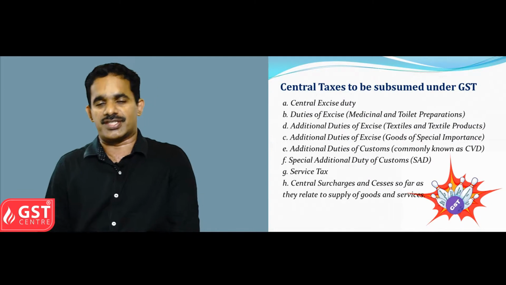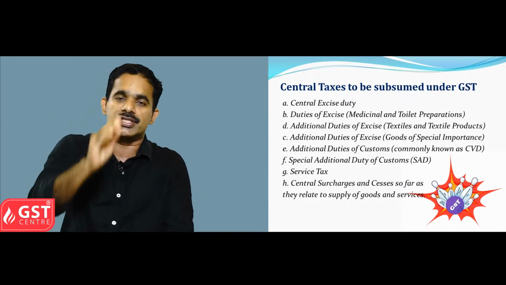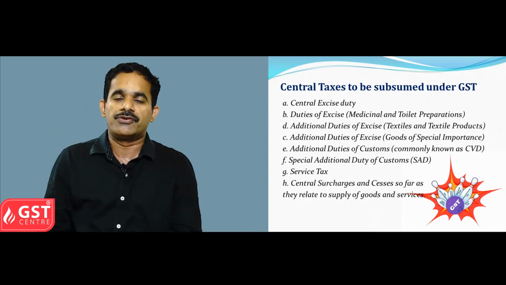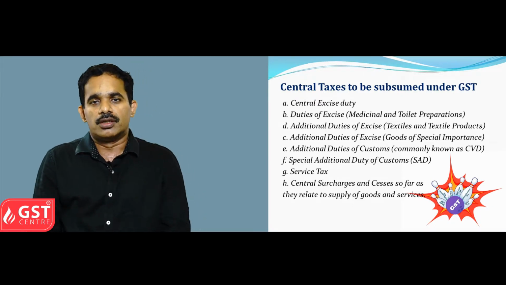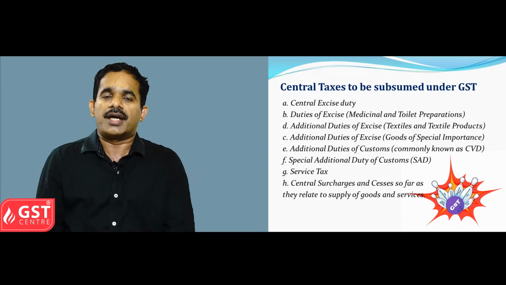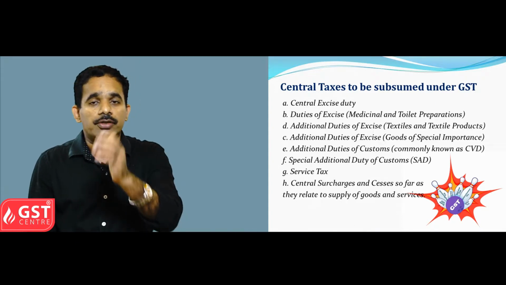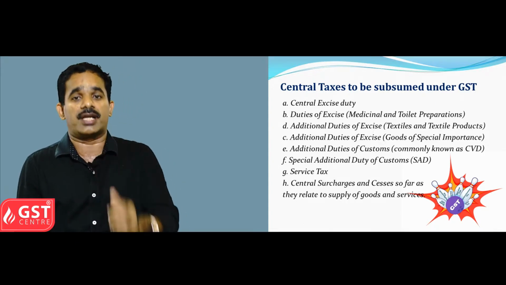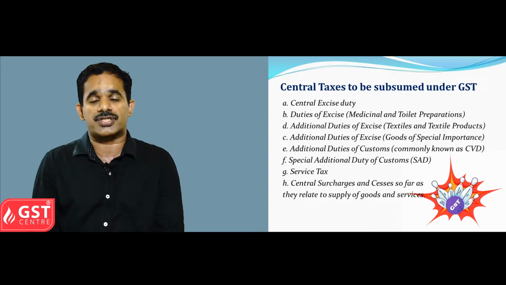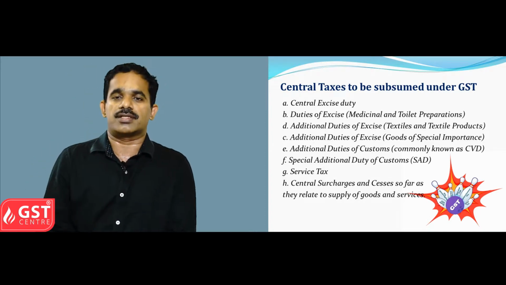As per the GST system, the various taxes that will be subsumed into GST, from the central government point of view, will be central excise duty, duties of excise on medicinal and toilet preparations, additional duties of excise on textile or textile products, additional duties of excise on goods of special importance, additional duties of customs, special additional duties of customs, service tax and other surcharges or cesses.